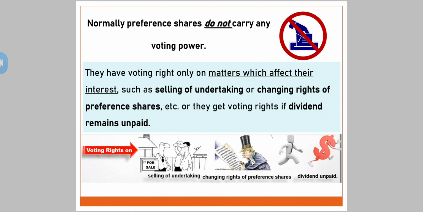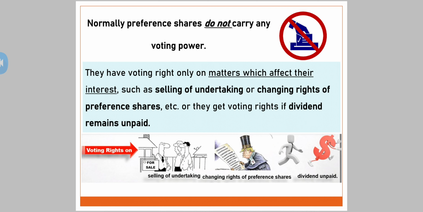So yes, on change in any of the rights of the preference shares, they are going to have certain voting powers, or they get voting rights if dividend remains unpaid. When a company is not in a position to pay the dividend, at that time they have got the right to vote. Who has got the right to vote?